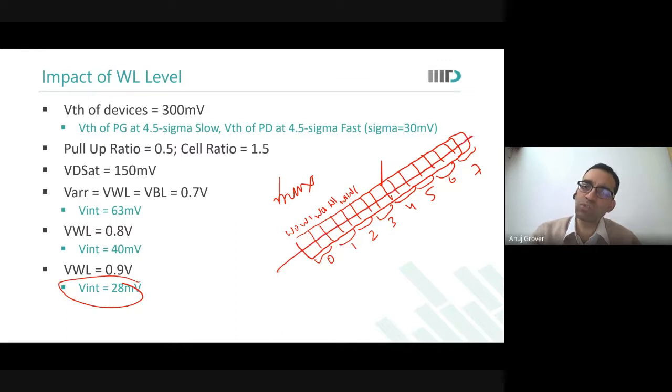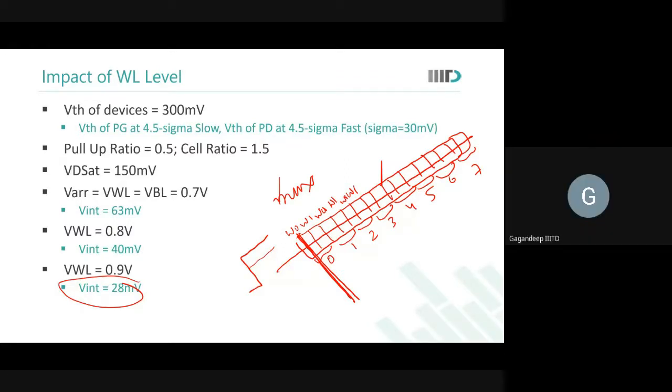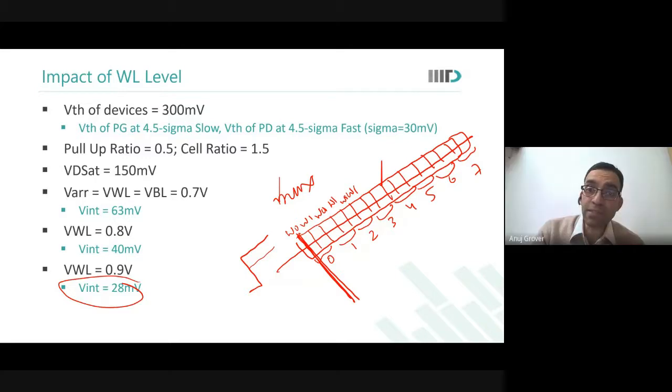You give an overdrive to word line. Instead of taking it only here, you give it an overdrive. And you were writing on word 0. What happens to word 1? Word 1 shares the same word line. What happens to it when you do word line overdrive? Sir, its data can leak. It becomes unstable. Word 1 is in read mode.